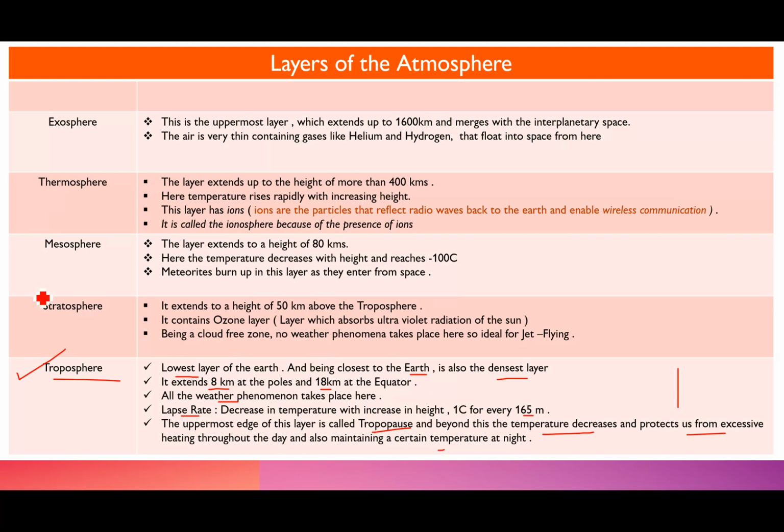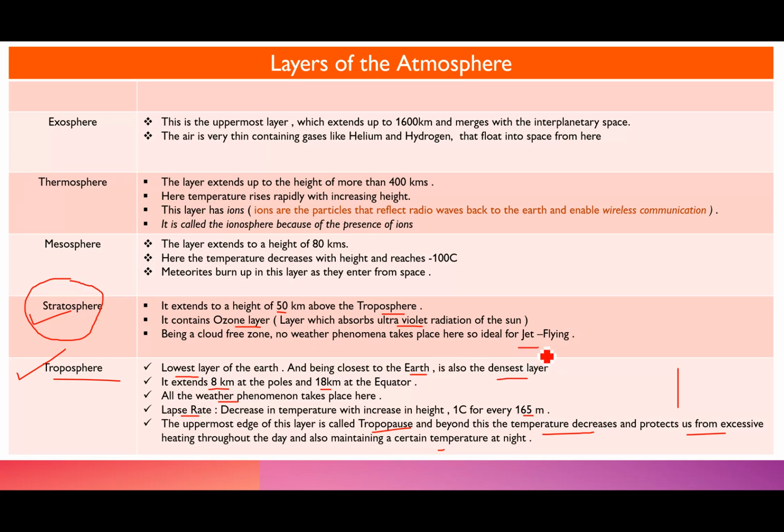The next layer now, that is the stratosphere. Now, the stratosphere extends to a height of 50 kilometers above the troposphere. When we talk about the ozone layer, this layer is contained in the stratosphere. And what is this layer? The ozone layer is the layer which absorbs the ultraviolet radiation of the sun. Now, very important thing: the stratosphere is very important for flying jets.